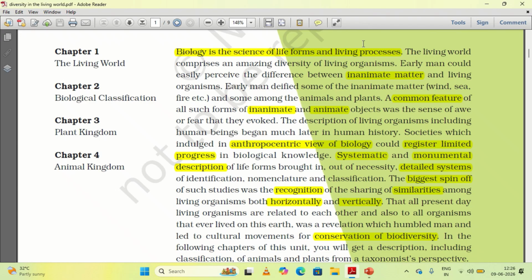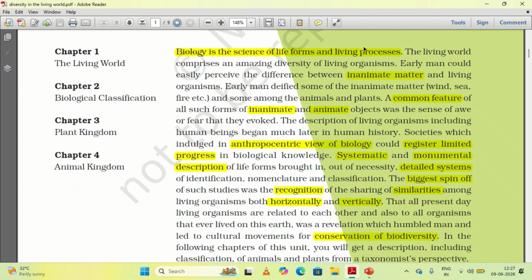So the living organisms are very much diversified, from a very tiny ant to a huge elephant. We can see so much diversification. Even physiologically, internally also, we can see a unicellular organism like the amoeba or any bacteria, and from there to highly evolved organisms like human beings. So we can see so much variation, so much diversity in living organisms.